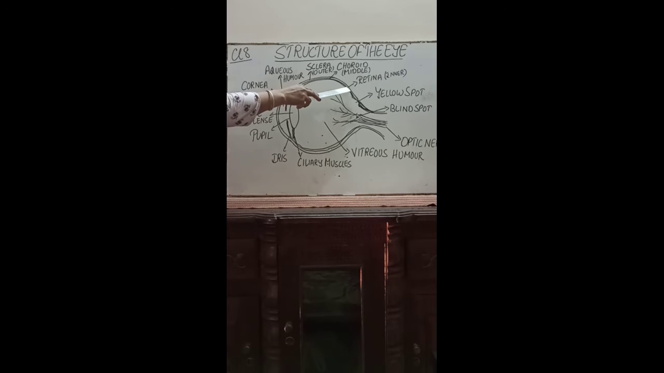Then the inner layer is called the retina. Now what is the function of the retina? It contains rods and cones, which are sensitive cells. These sensitive cells in the retina, called rods and cones, help you to differentiate between different colors. Then there is a bulging spot towards the inside, that's called the yellow spot.